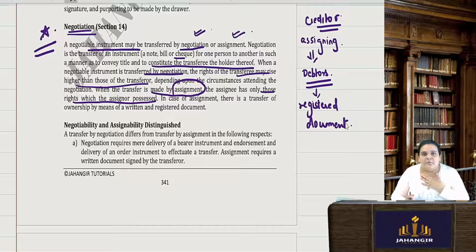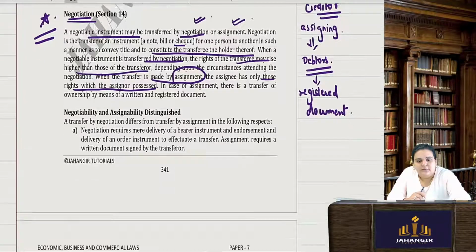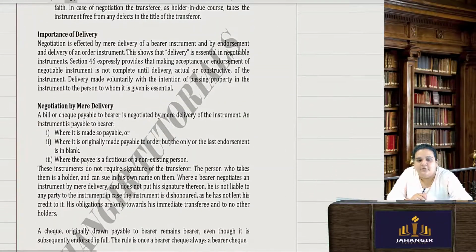So if I want to assign my goodwill or I am assigning my debtors to somebody else, I have to make a registered document in which all the terms and conditions will be clear. The rights and liabilities of the parties will be limited. But when it comes to negotiation only of a particular negotiable instrument, I am transferring it by negotiation. In that case, only mere handover from one person to another is enough. Okay, so here negotiation and assignment are two different things.